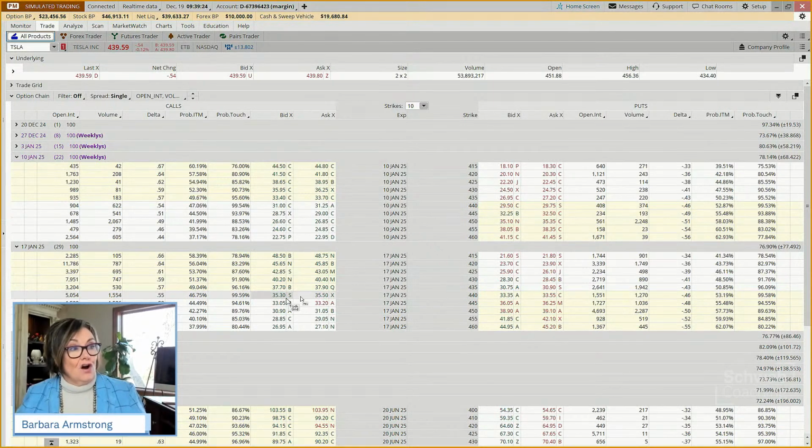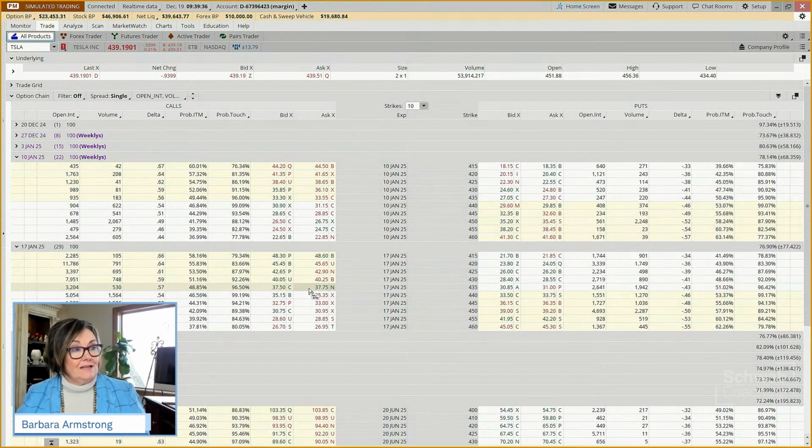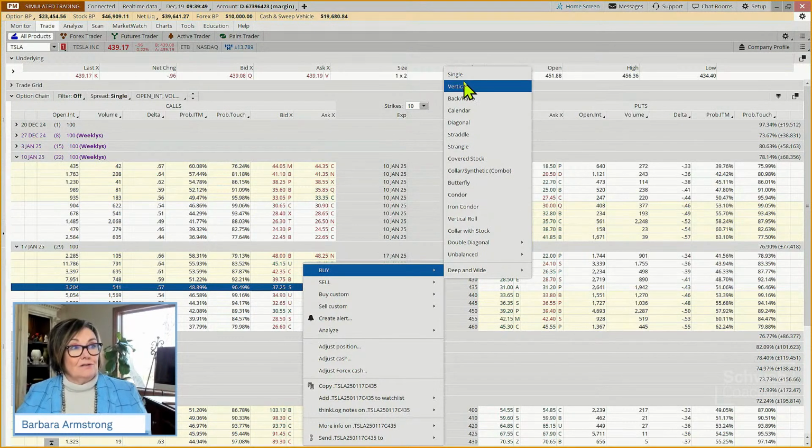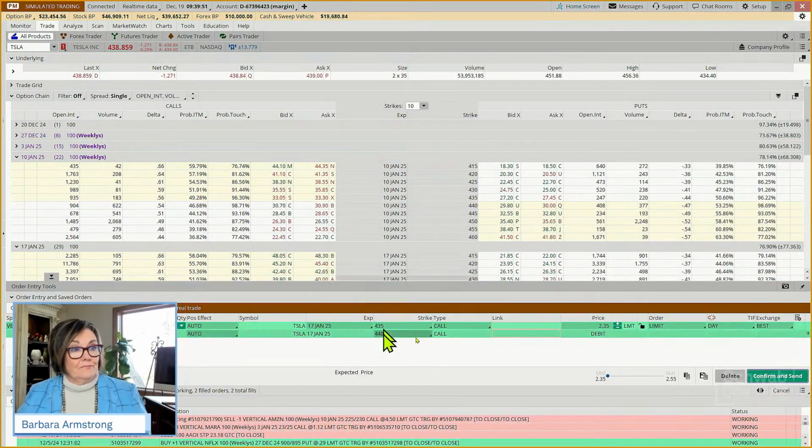So is that within our range of trading capability? Not even close. But if we look at this and say, hey, could we do the 435? Could I buy this one at 37.50? And then by selling one above it, I still get to participate and profit from a potentially bullish move on Tesla, but I'm not risking blowing up my account.